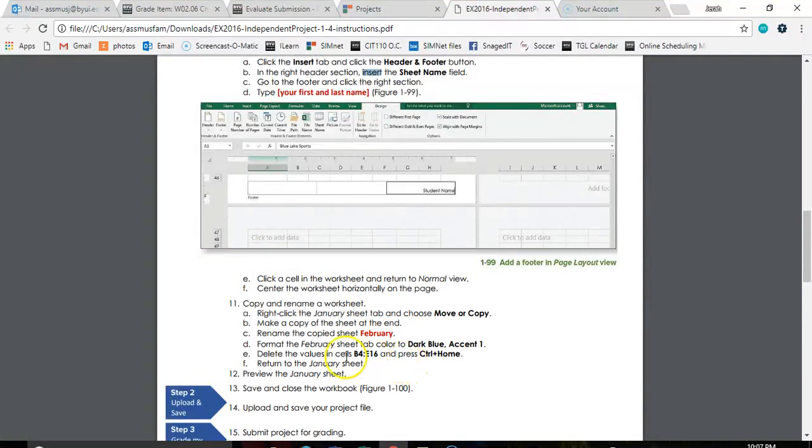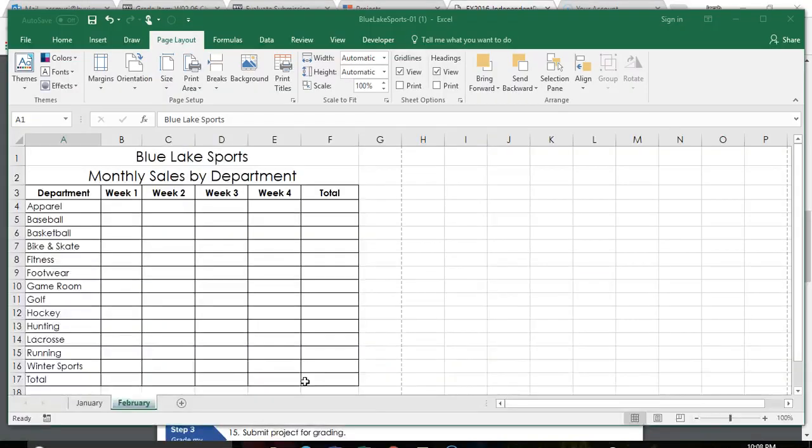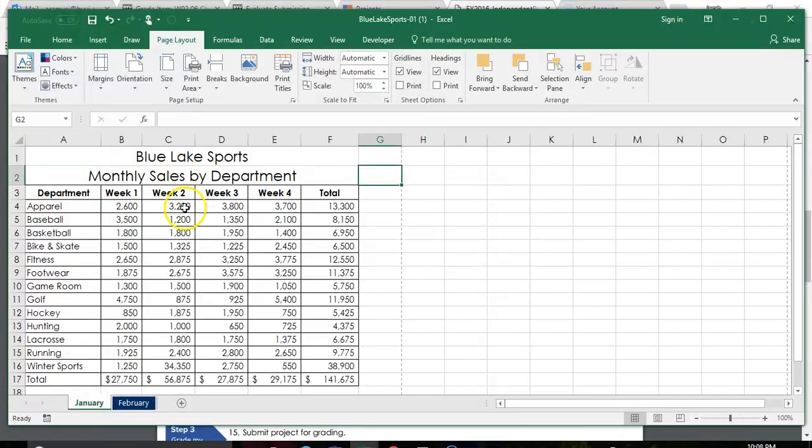And we're going to return to our January sheet. It says preview it. That just means look it over. You haven't changed anything, so you don't really have to do anything on that step. And then save and close. And then you're going to go back to SimNet and you would upload it from there.